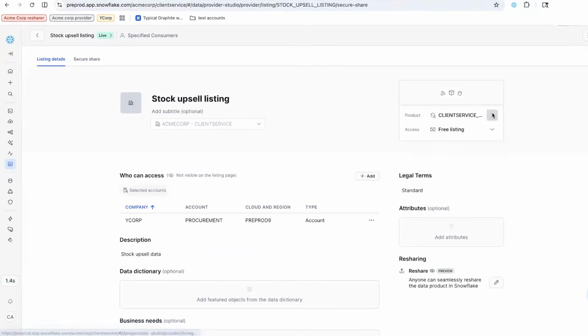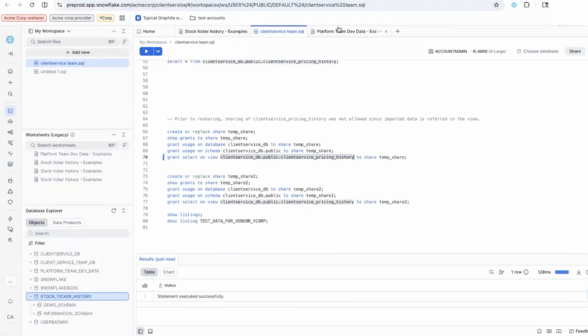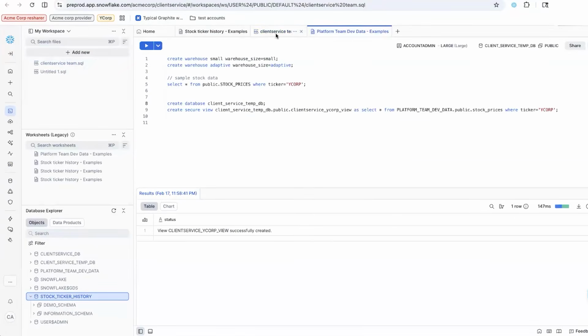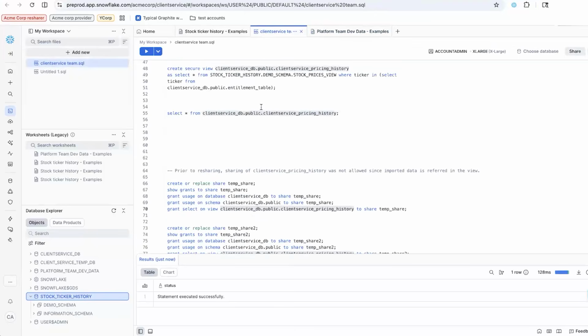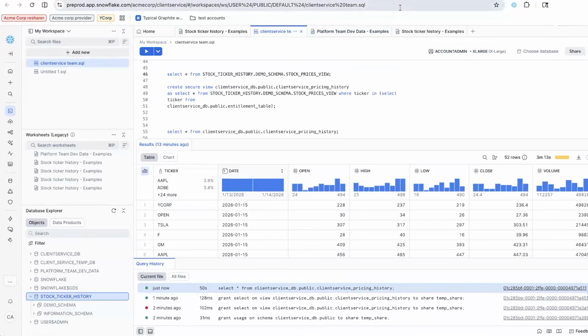As you can see, here is the data product that it is using, which is client service pricing history. Let's quickly query it to see what data it contains. Okay, let's go ahead and query the table, client service DP public client service pricing history.